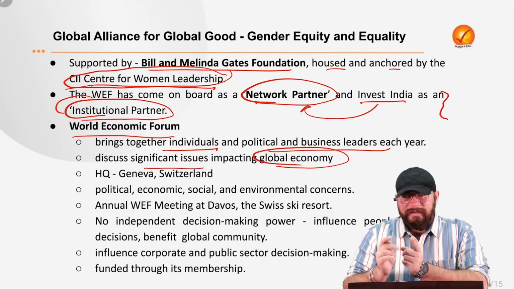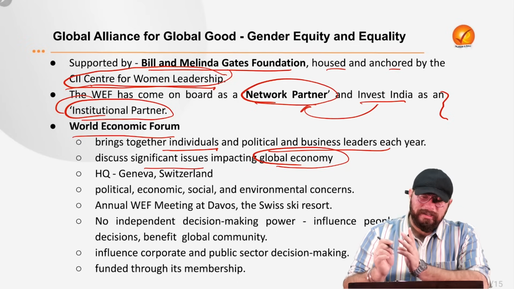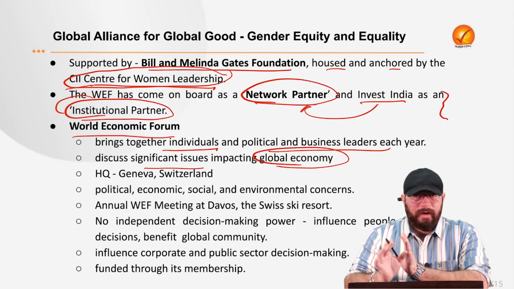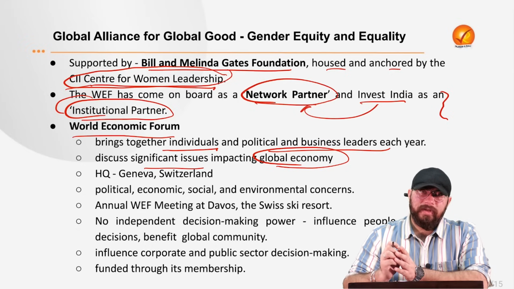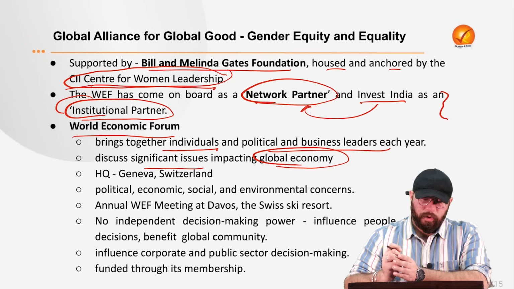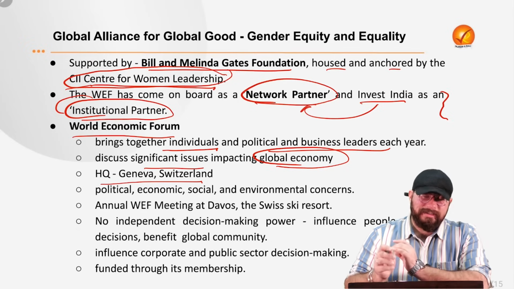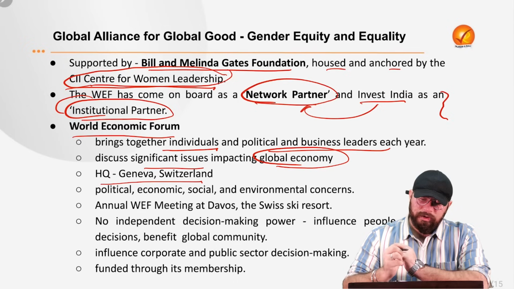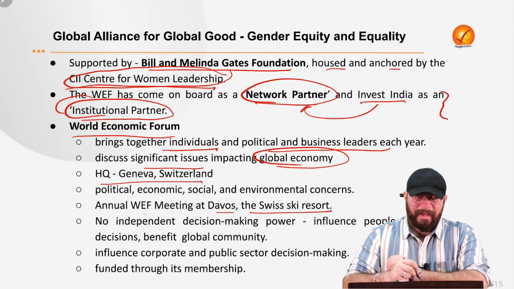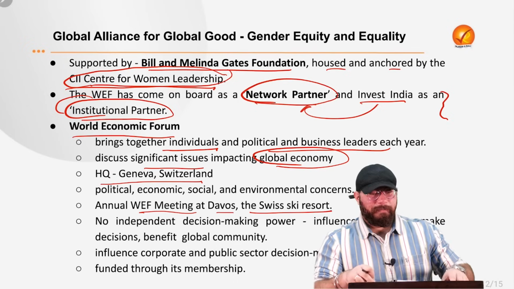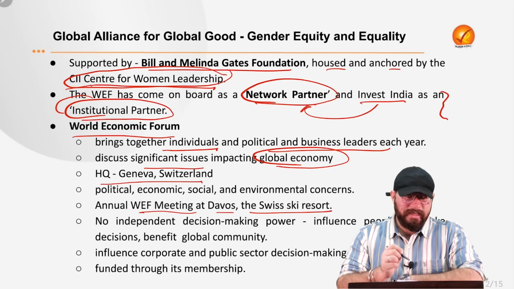So there are various political leaders, economic leaders, and business leaders from around the world. They gather at a forum, that is the World Economic Forum, to discuss issues impacting the global economy. The headquarters is in Geneva, Switzerland, and the annual conference happens at Davos, the Swiss ski resort.